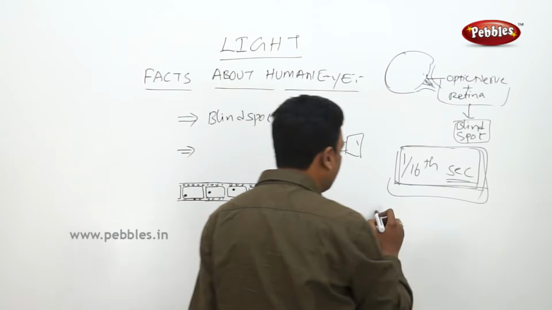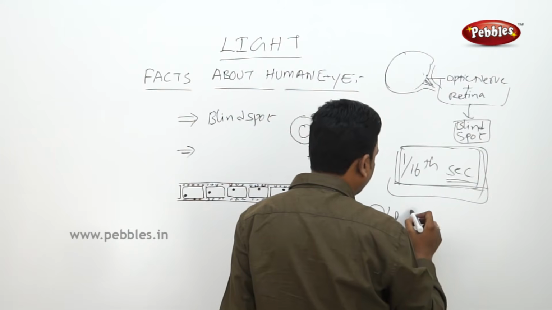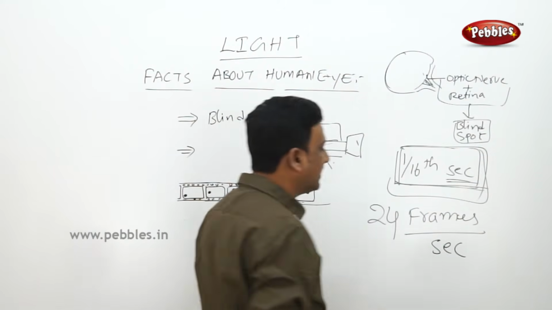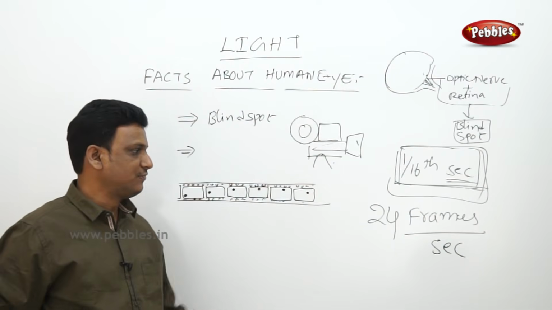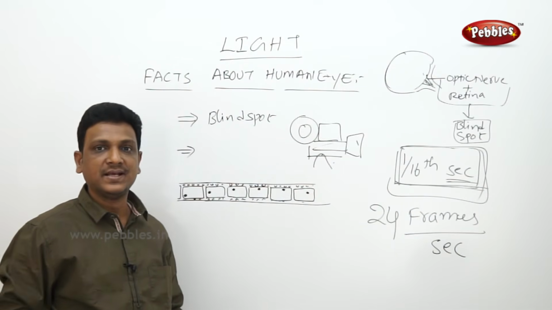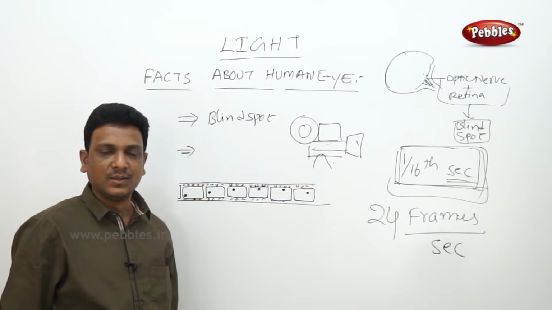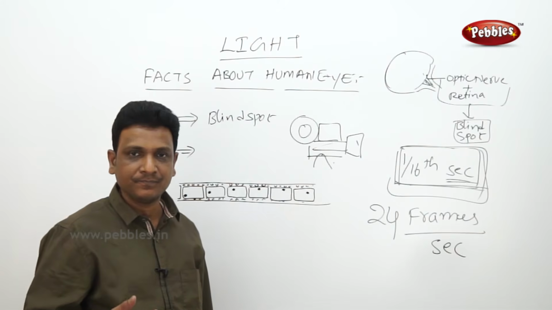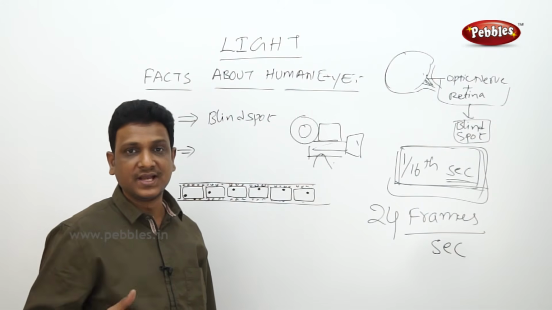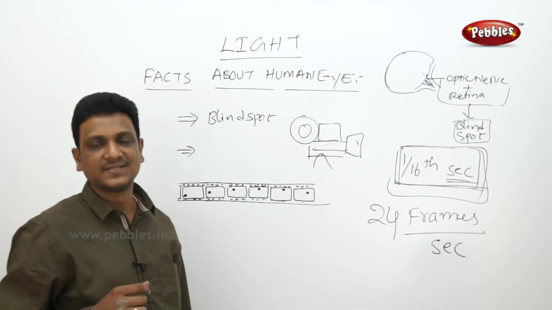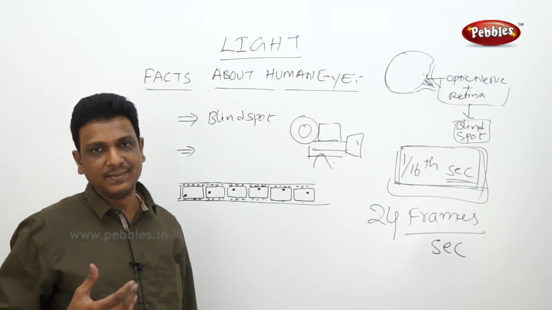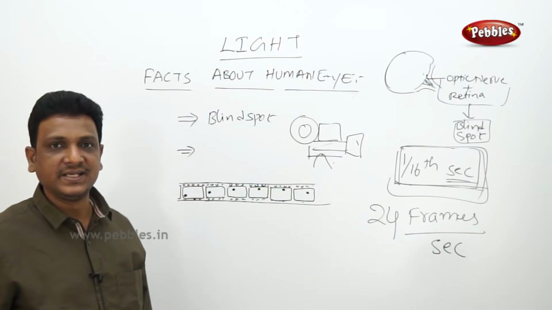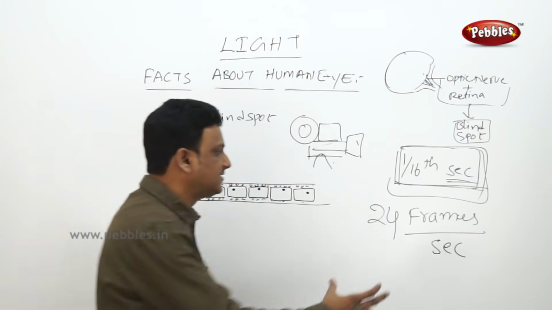So in movies, they play 24 frames per second. 24 images, frames meaning images. At 24 frames per second, you feel like it is moving. The movement of the object is natural. The person who is running or walking or acting or talking, you feel like the person is really moving. Actually, those are all a series of still images, a collection of frames. How many frames per second? 24 frames. That is the reason why, if something is related to movies, they use this term, 24 frames.